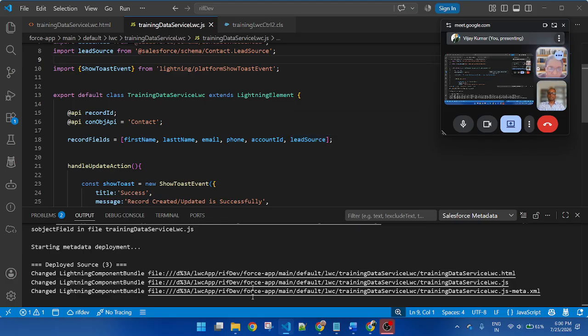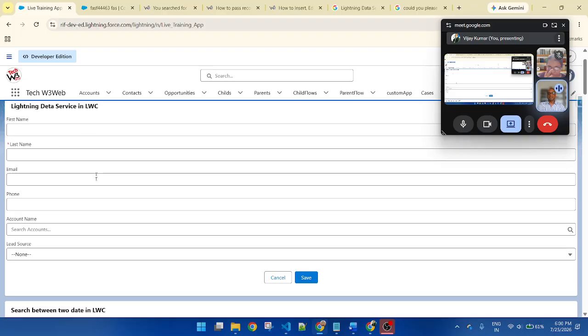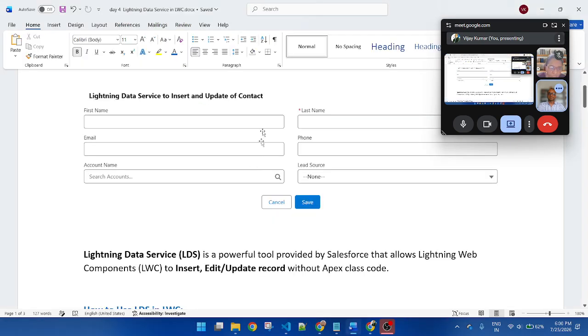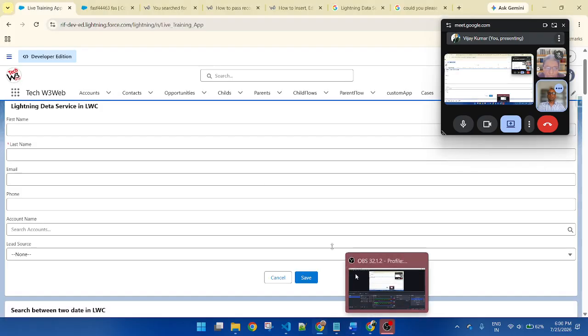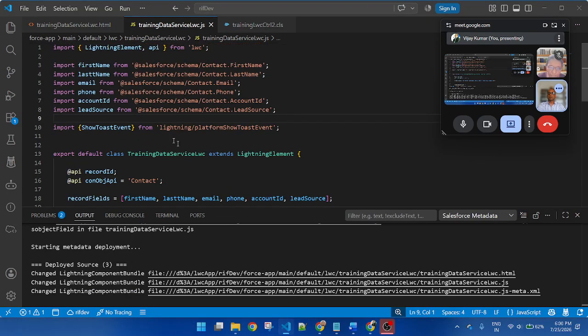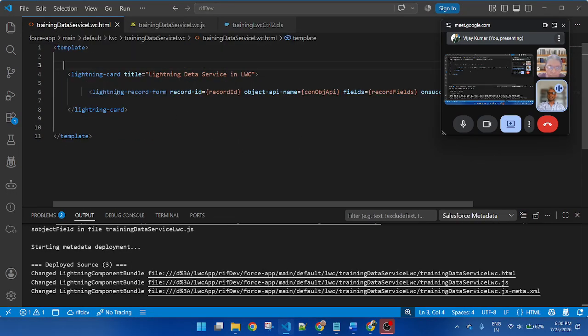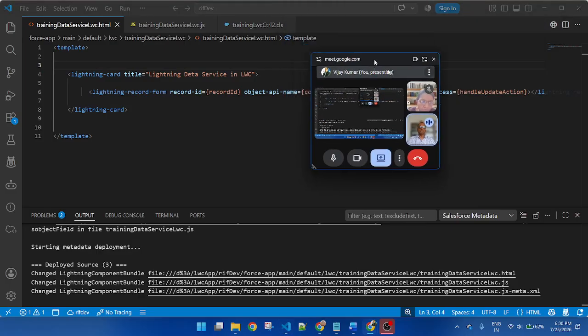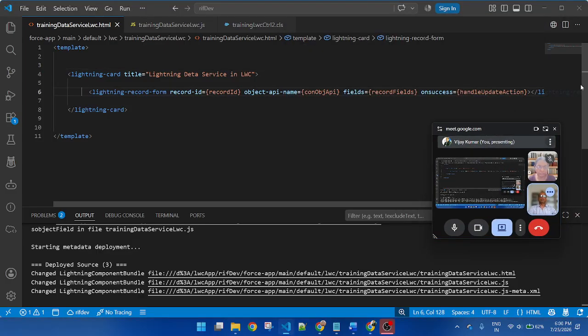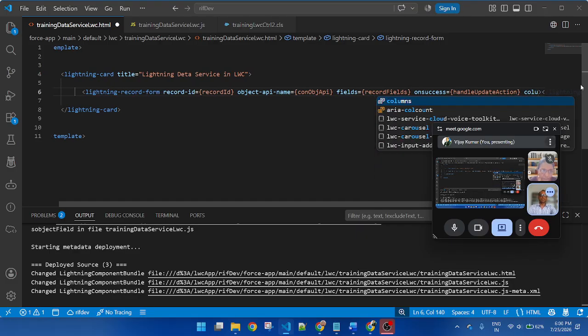Yes, sir. Okay. Now my page is not displayed with good formatting. I want to display two columns, left and right like this: first name, last name, email, phone. So how to do it? In the Lightning record form here, we need to define the attribute columns. This one.